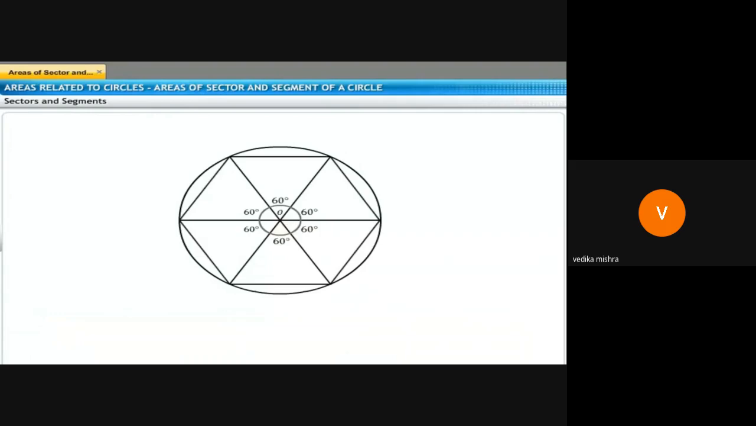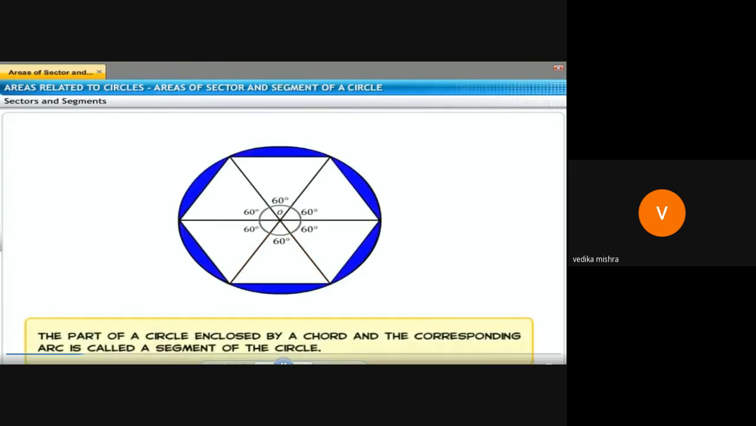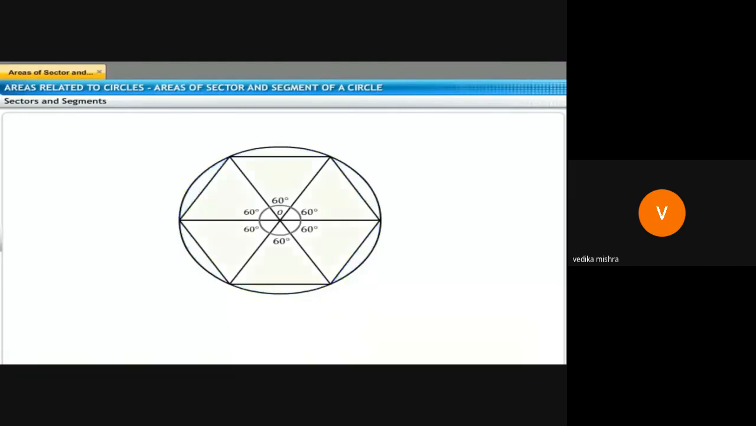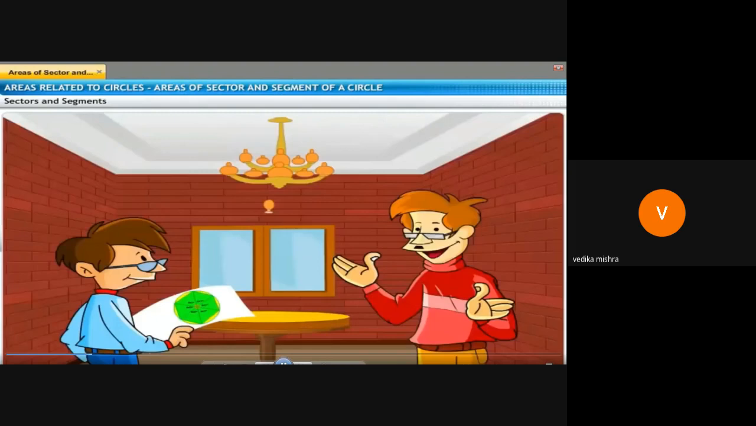So here, each sector is making an angle of 60 degrees, and the sector includes this blue color part also. Suppose you want to find the part of the circle enclosed by a chord and the corresponding arc; see, this blue color part is called the segment. The sector is completely the green and yellow color parts, and the segment is only the yellow color part shown to you.